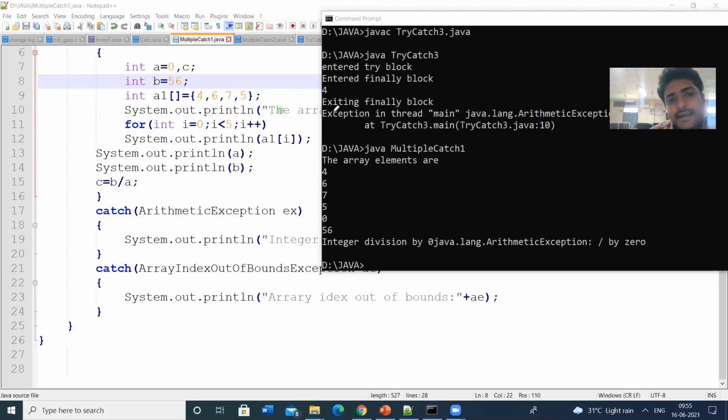So here I am printing the array values. I have written I less than 5, that means the loop will be repeated for I value 4. I have only 4 elements in the array, but I have given the index as less than 5. That means the fifth index value is 0.